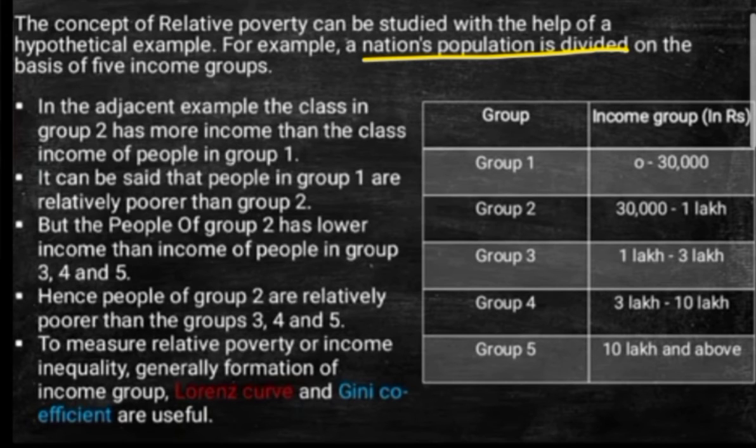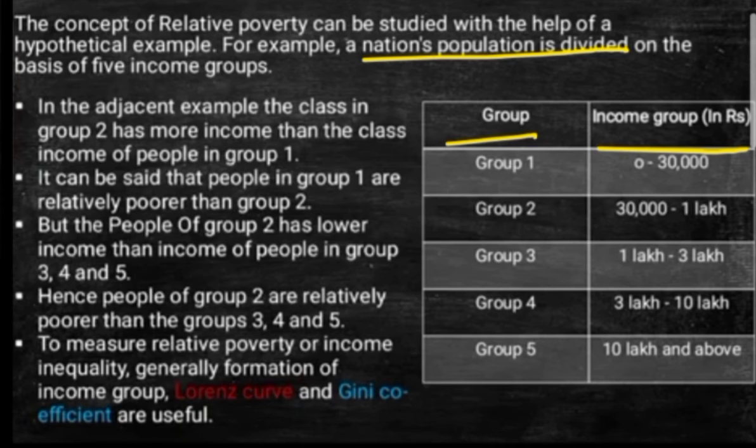Now you can see in the adjacent example that the class in group 2 has more income than the people in group 1. Likewise, you can see the groups and the income groups over here. The first group has 0 to 30,000 income, the second group 30,000 to 1 lakh, group 3 1 lakh to 3 lakh, group 4 3 lakh to 10 lakh, and thereafter group 5 is 10 lakh and above.